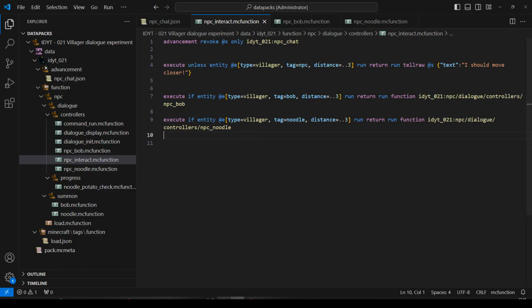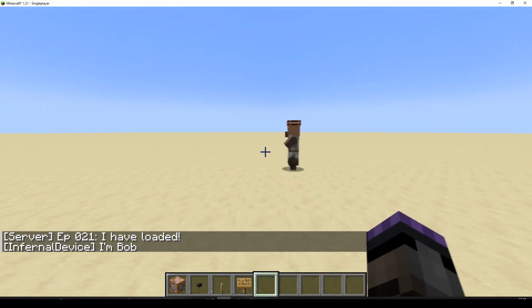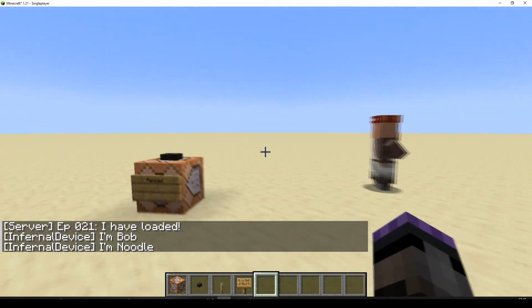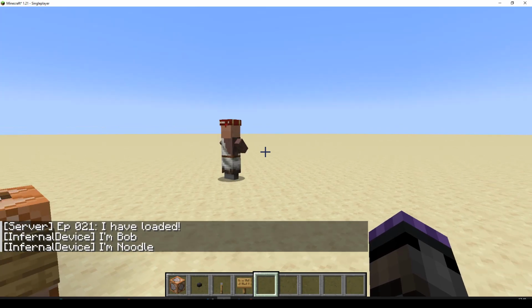There we go. Let's pop back, do a reload. Bob says I'm Bob. Noodle says I'm Noodle. Everything going okay so far. I like to check often because something like that, you want to catch them.